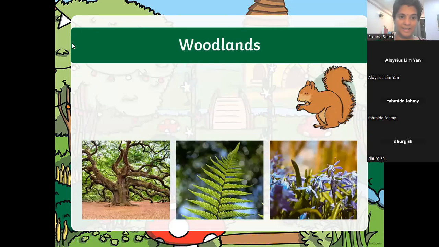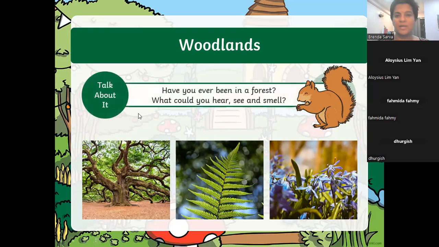Guys, okay. Next, let's look at these woodlands. Now, woodlands means like forest. Okay, let's see. Anybody got any idea what's that tree there? Have you ever been in a forest? What is this one? The second one? I think this one you may have seen if you have gone for walks around. It's a fern. Good job. It's called fern. This is a fern. The second one here is Mimosa pudica. No, that's different. Mimosa pudica is different.